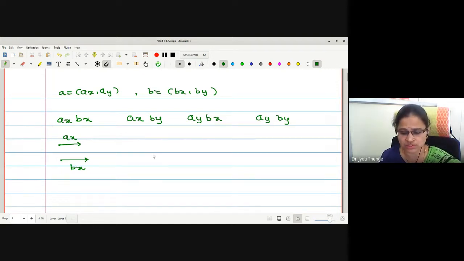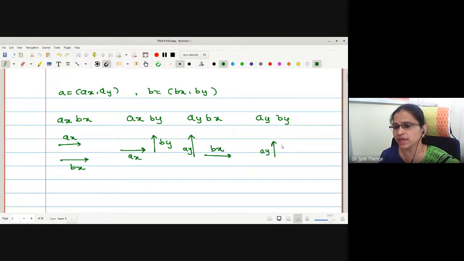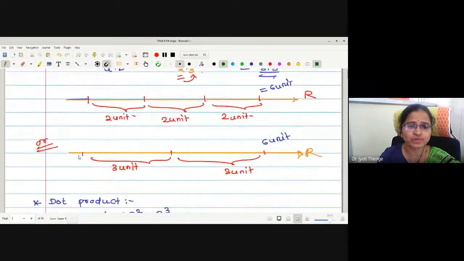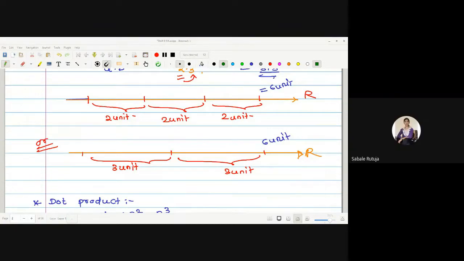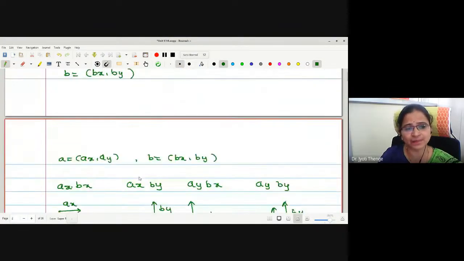Now let us go for Ax By. Ax is the coordinate lying along the x-axis, whereas By is the coordinate lying along the y-axis. Similarly, Ay is the coordinate lying along the y-axis and Bx is the coordinate lying along the x-axis. And finally the last one is Ay By, and both coordinates are lying along the y-axis. If I want to find the product Ax Bx, how will you follow it? By usual multiplication, since both coordinates are on the same line, on the x-axis. Then how is the multiplication followed?